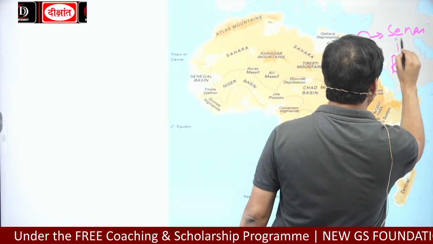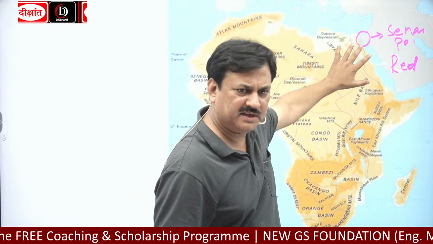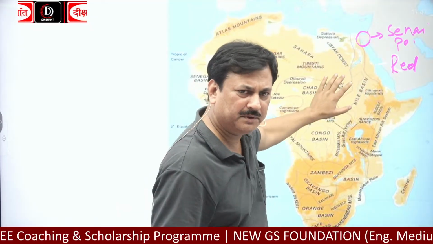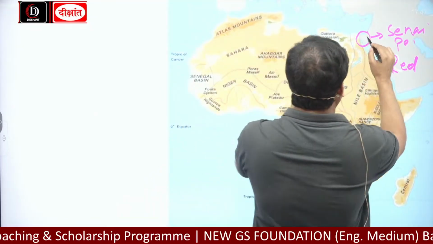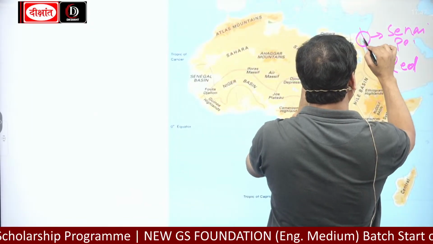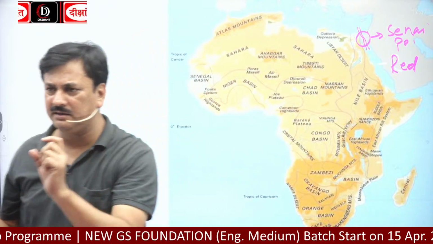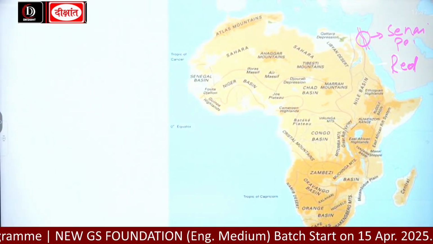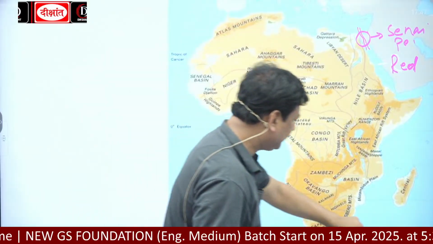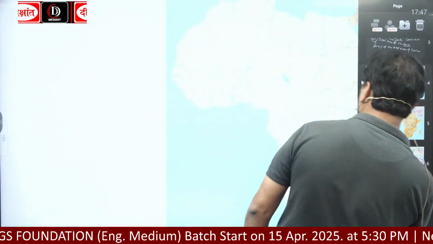The Sinai Peninsula is a part of Egypt. And this is the Mediterranean Sea. So we have constructed what? By cutting the Sinai Peninsula, इसी को काट करके we constructed the Suez Canal. Okay? And this Suez Canal is about 193 kilometers long.